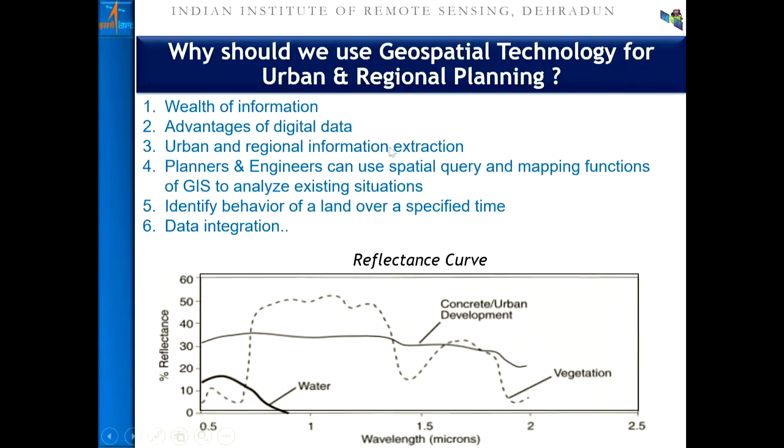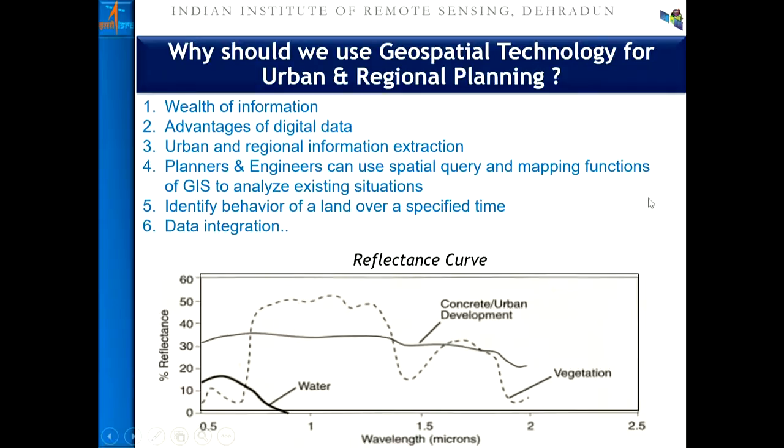In such cases, the spatial query function can be utilized. Particularly because urban areas are very dynamic over a period of time. As the built-up surface increases, it changes at a certain cost. So the behavior of the land can be specified, and one can find out the urban sprawl. Finally, all this information can be integrated into the GIS, as we learned in the previous lecture.